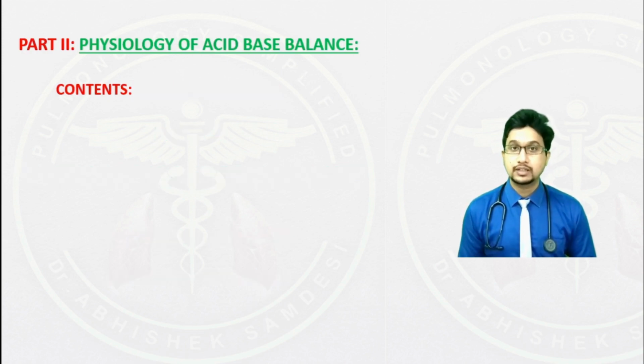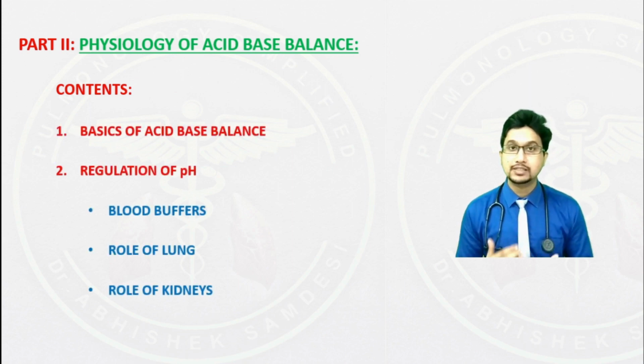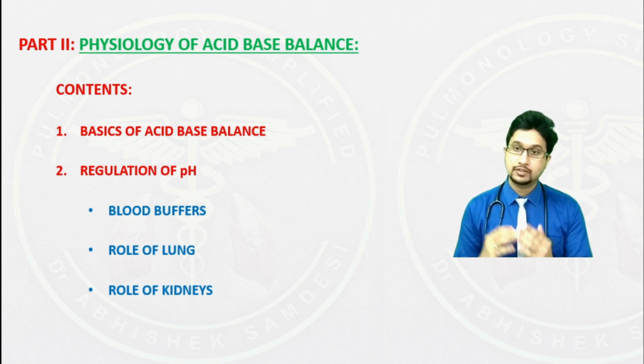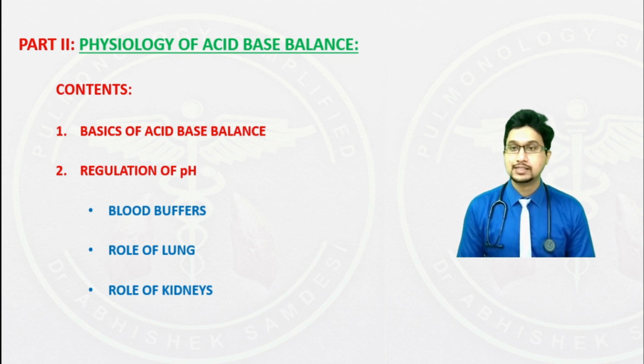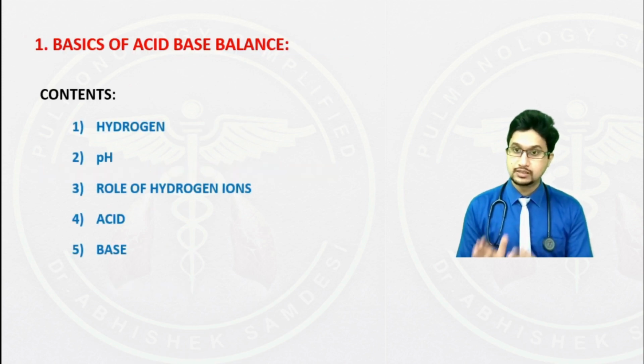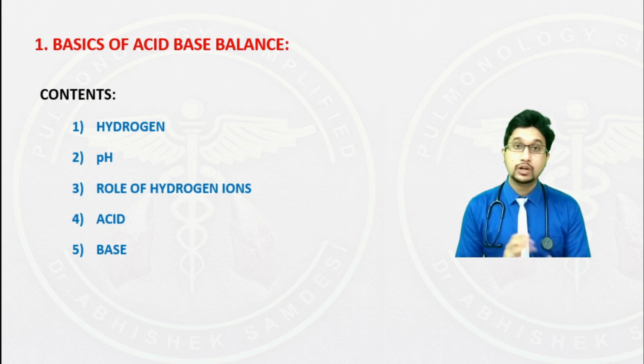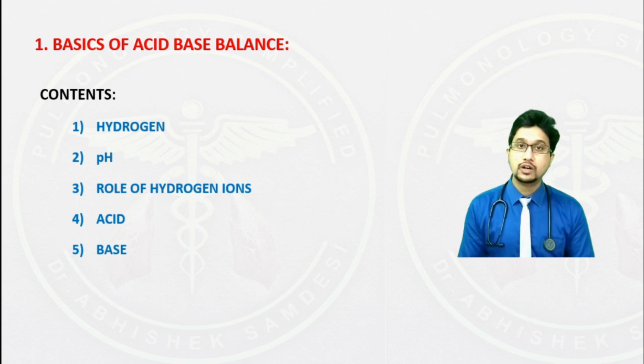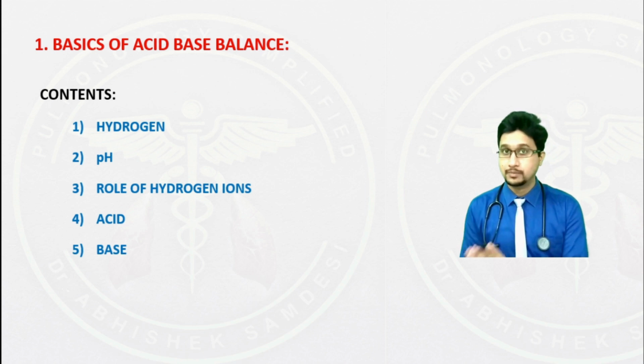Let's have a look at the contents. I have divided the physiology of acid-base balance into 2 parts. The first part is the basics of acid-base balance, and the second part is how the pH is regulated. Let's begin with the first, the basics of acid-base balance. The following are the contents. Here we shall discuss what hydrogen is, what pH is, the role of hydrogen ions in the human body,